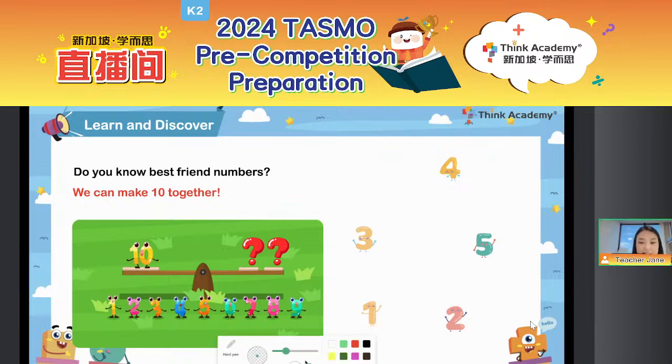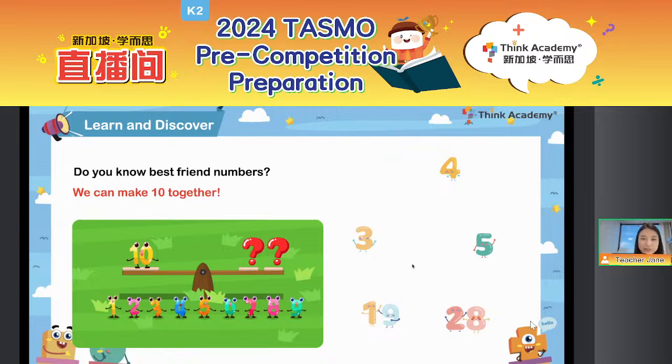Yes, Luna. That should be 1 plus 9. Cecilia, yes, good job. 1 plus 9 equals 10. And then, what about 2? What is 2's good friend pair? Let's do a quick quiz. Let me see how fast you can do it, okay? 2 plus what equals 10? That should be 8. Yes, good job. And then, how about 3? What is 3's good friend pair? 3 plus what equals 10?